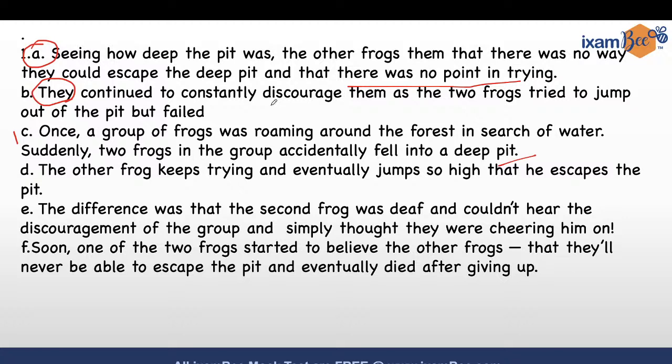And let me see. C, A, B, F. Yes, very good. After BF, they started to believe, one of them started to believe, and he gave up and died. Very good. Next, CAFB, D, very good. D. The other frog keeps trying and eventually jumps so high that he escapes the pit. Excellent. E. Okay, that's the last sentence. What happened was that the second frog was deaf and couldn't hear the discouragement of the group and simply thought they were cheering him on.